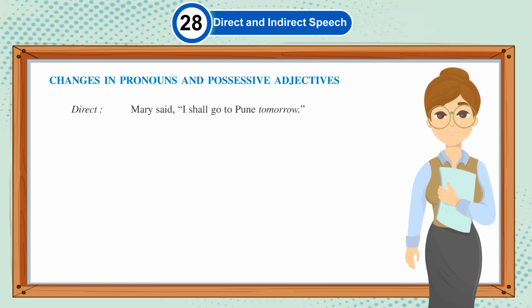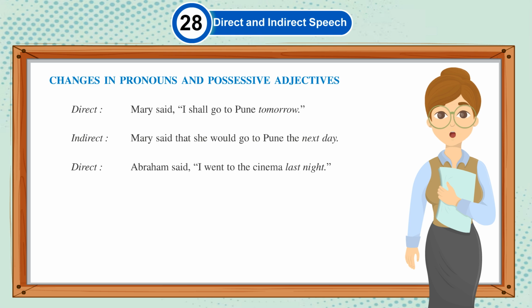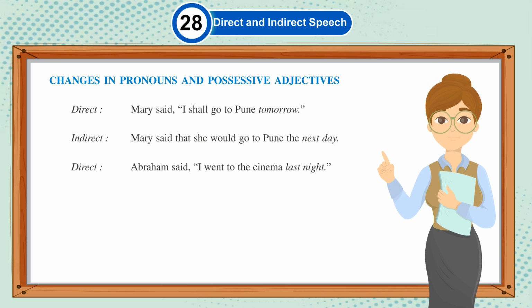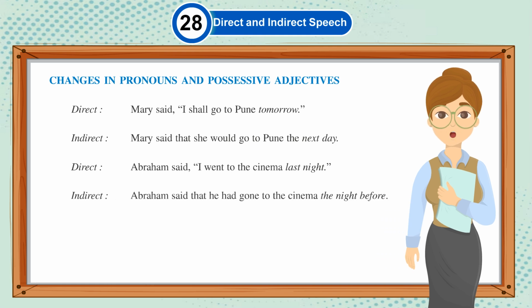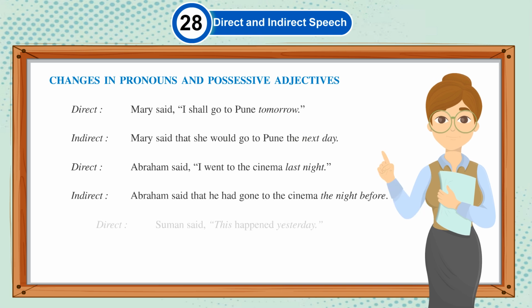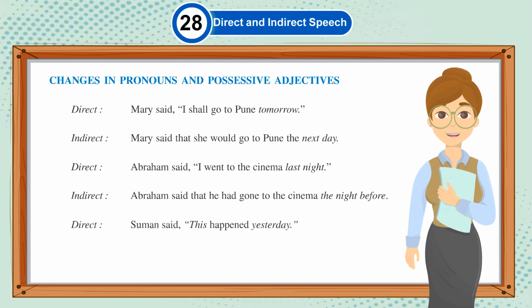Direct: Mary said, "I shall go to Pune tomorrow." Indirect: Mary said that she would go to Pune the next day. Direct: Abraham said, "I went to the cinema last night." Indirect: Abraham said that he had gone to the cinema the night before. Direct: Suman said, "This happened yesterday." Indirect: Suman said that it had happened the day before.